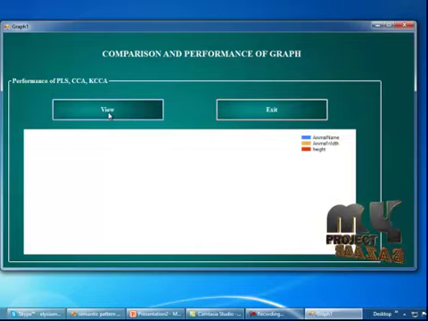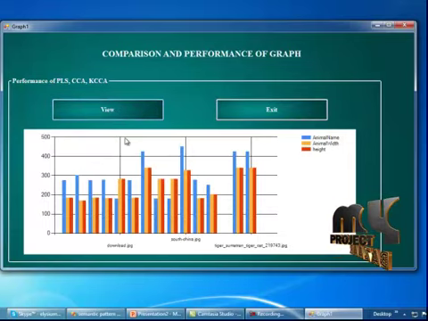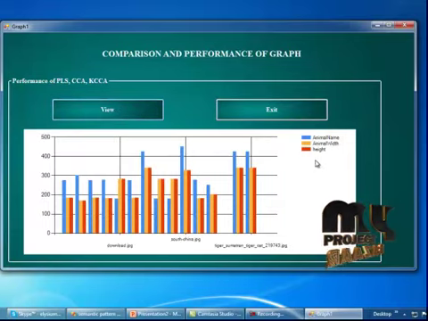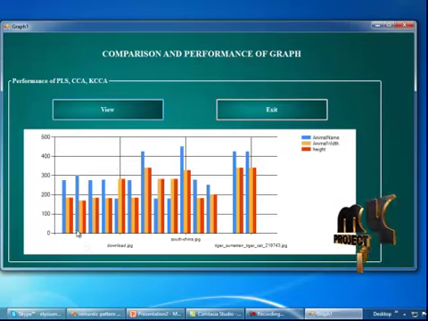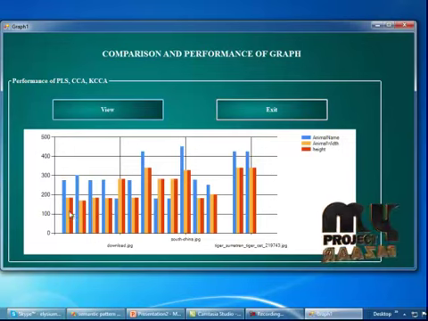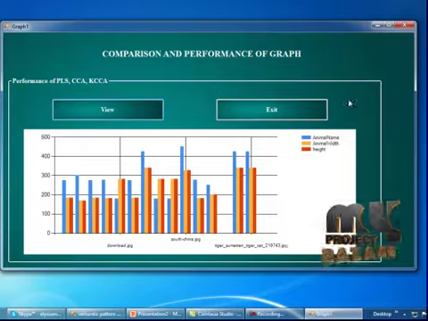Now I'm going to view the graph. In this we have the animal name, animal width and height. I'm going to click on the view button and the graph will be displayed here. The blue color is the animal name, the yellow color is the animal width, and the red color is the animal height. The x-axis displays the image names and the y-axis displays the image values. This is the process.